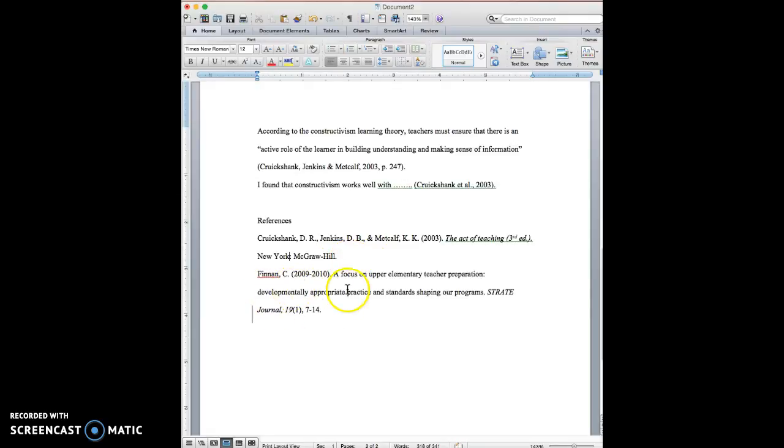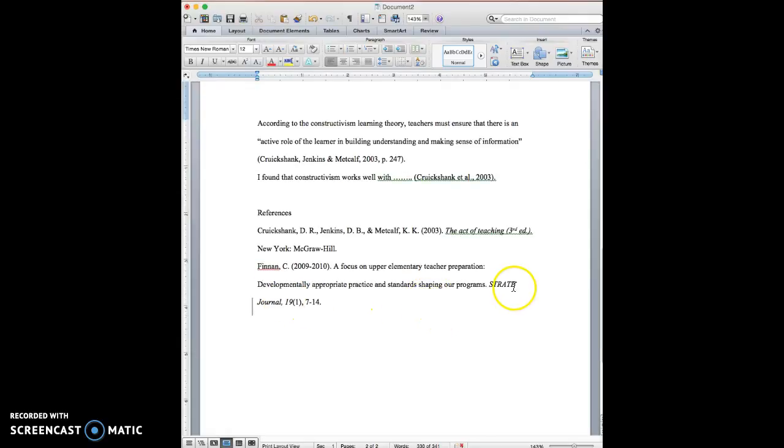Okay, and then here's another example from someone else's paper. And this is an example of an article from a journal, and it's very, very well done. So we have Finian, author, and then the title of the journal article is a very long title. And a lot of times journal articles have long titles. So again, everything is very well done here, except that this is the colon, and after the colon, we're going to put a capital letter.